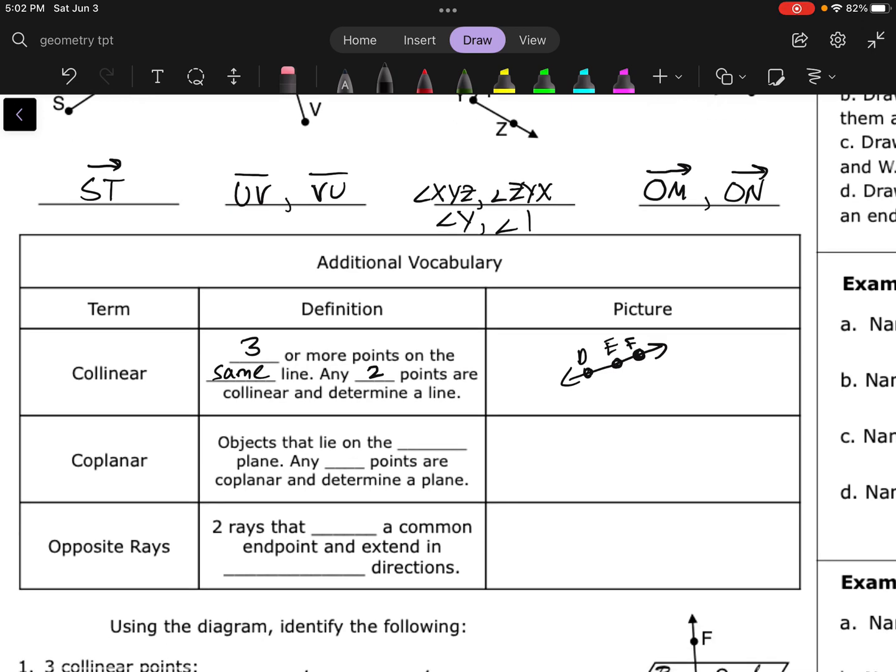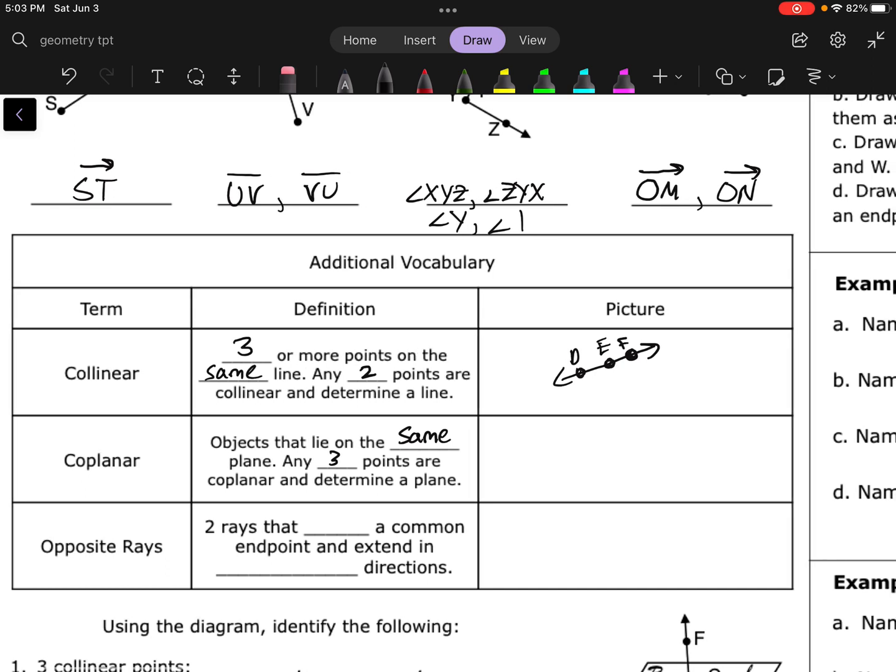Coplanar. Coplanar are just going to be objects, so this could be points, lines, rays, angles that are on the same plane. Any 3 points are coplanar and determine a plane. So any 3 points, you can always make a plane through. So a picture illustrating that: if I've got a plane here, and maybe I've got all 4 of these points, all 4 of those points are going to be coplanar because they're all sitting on the same plane.